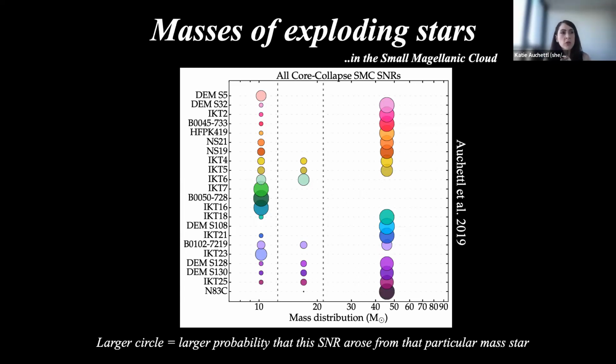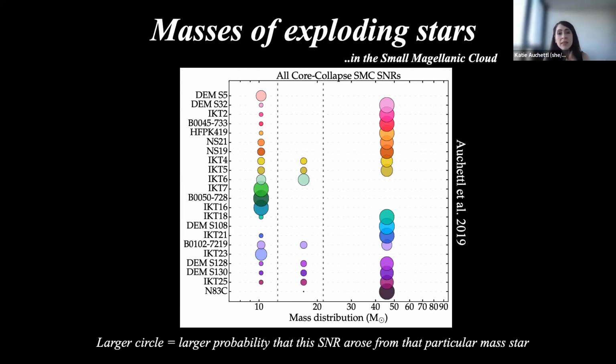And then also, just to double check that what we were doing was correct or reasonable, we also tied this to independent measurements of the progenitor mass. So this is from looking at the ejecta distribution and independent constraints that one can derive from these objects. And the key thing is that we found that 22 out of 23 supernova remnants have a core collapse origin in the galaxy. And for each of these, we applied the probability distribution.